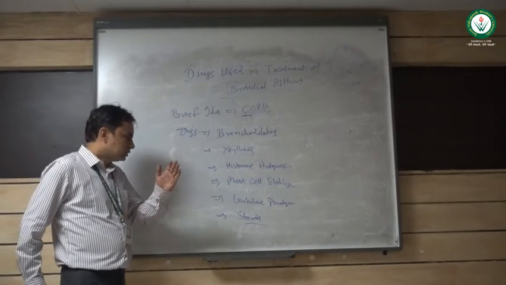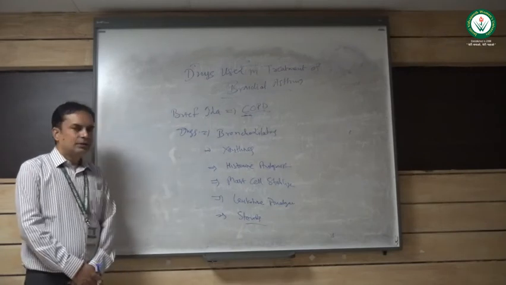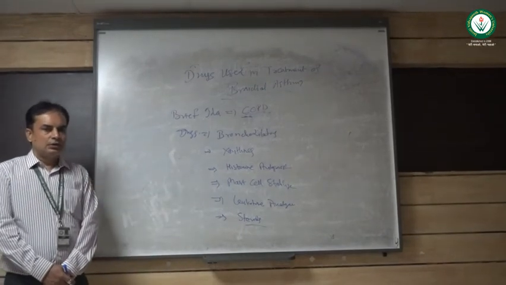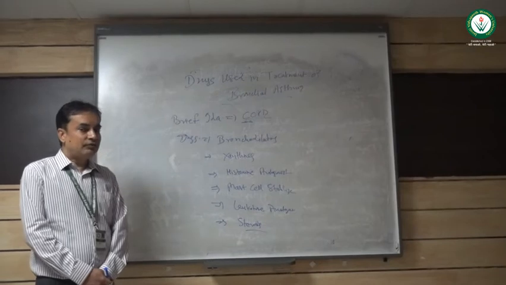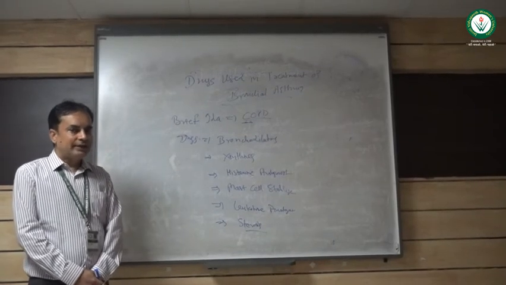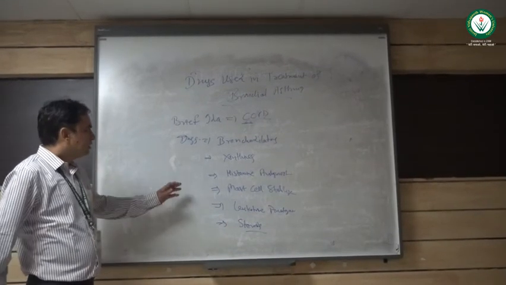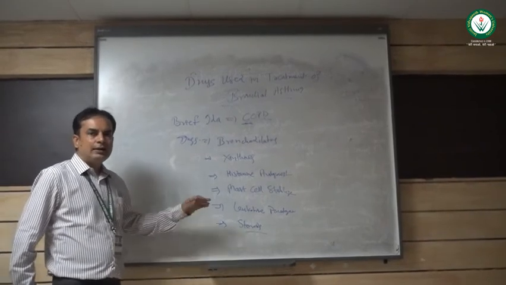So to remove that effect, the response can be eased out. So this was all about asthma.